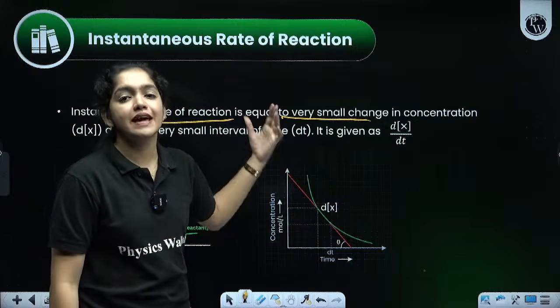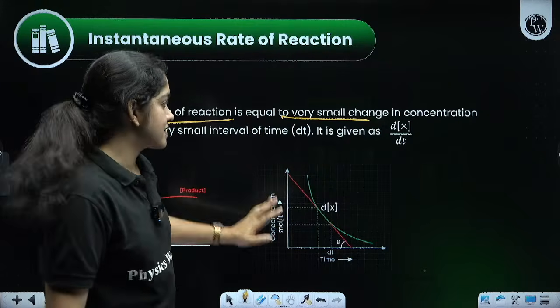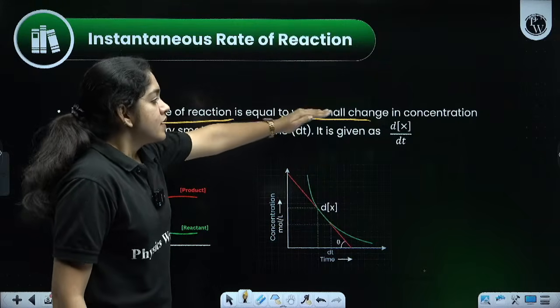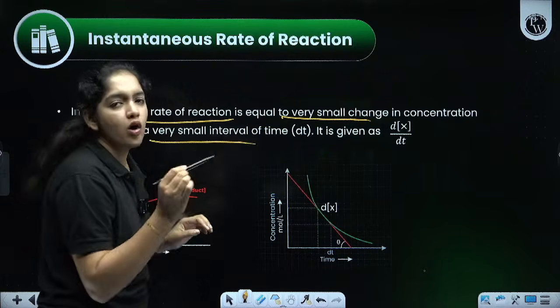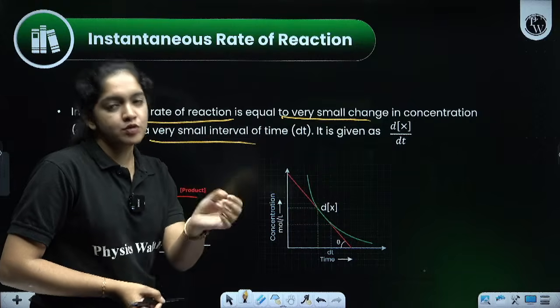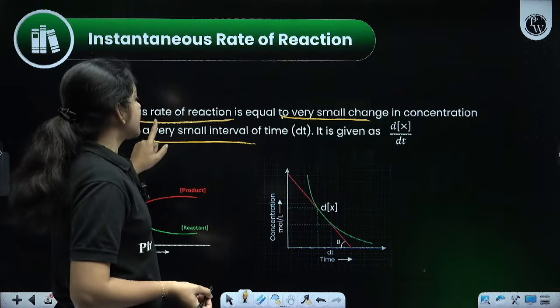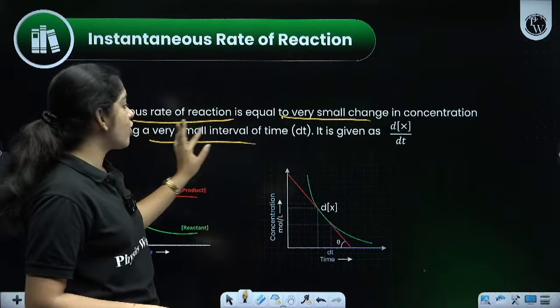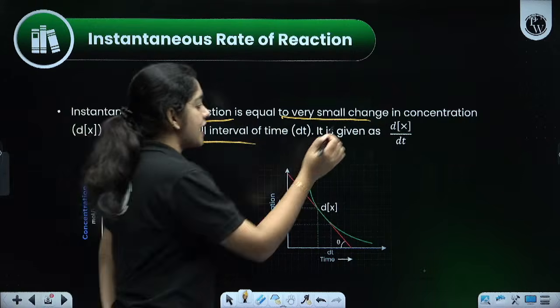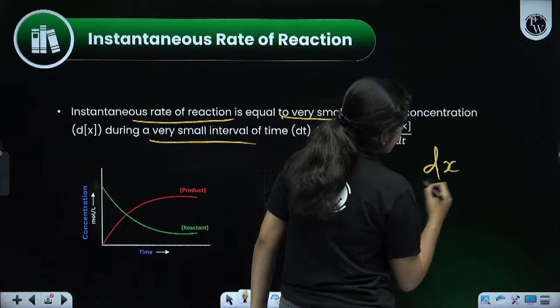How will we find it? That is the instantaneous rate of the reaction. It is given by the change in concentration during a very small interval of time, that is dx, and is given by dx by dt.